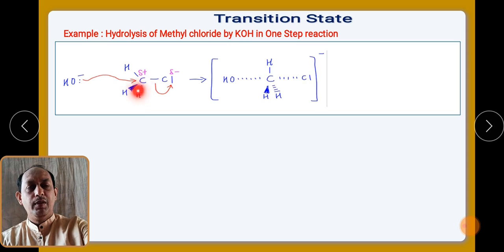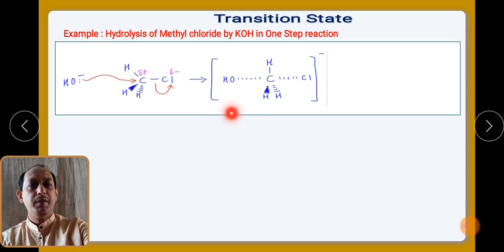As we know, when it is hydrolyzed with the help of KOH, the KOH acts as a nucleophile and as a result it will attack the carbon, and this is the intermediate step which is formed by combination of reactants, where this particular bond is about to form and this particular bond is about to break.